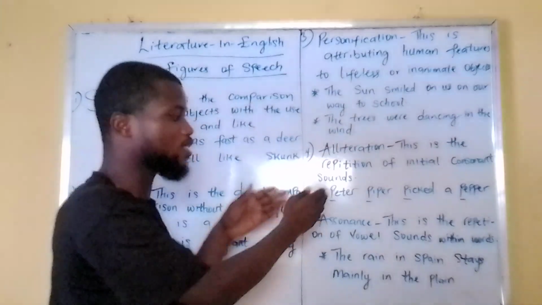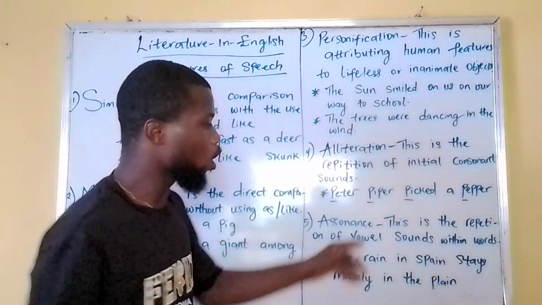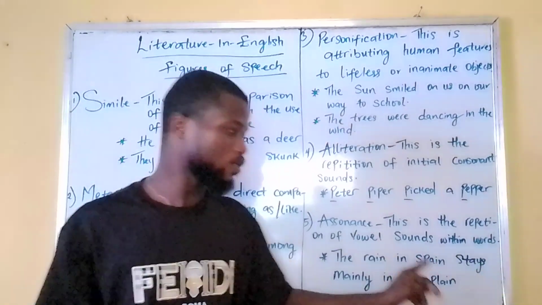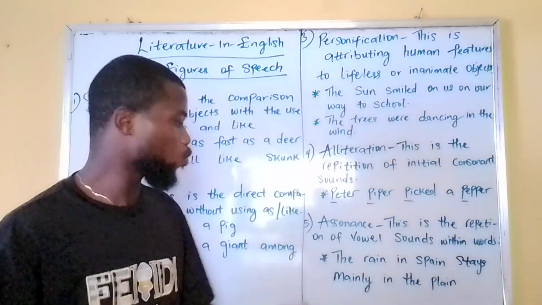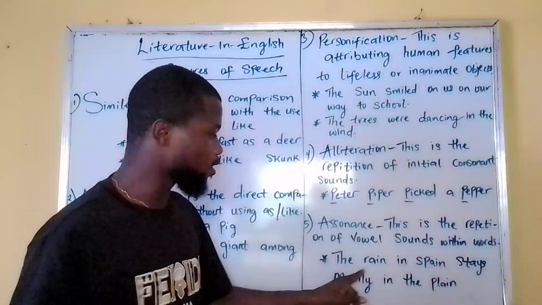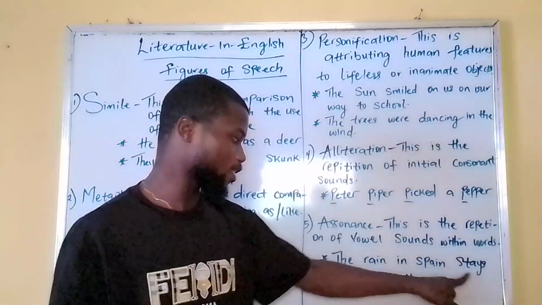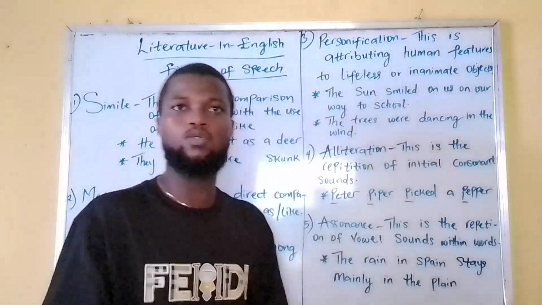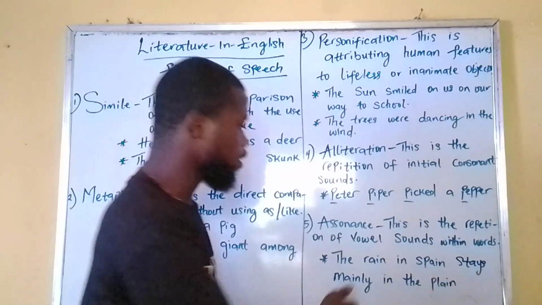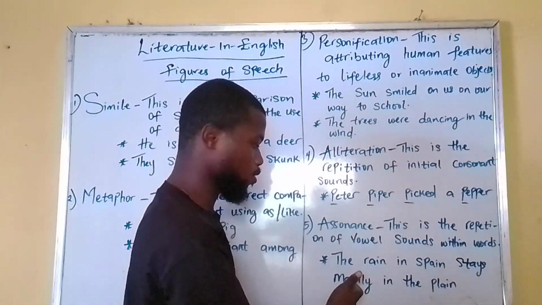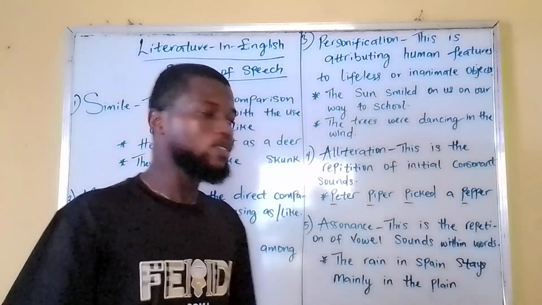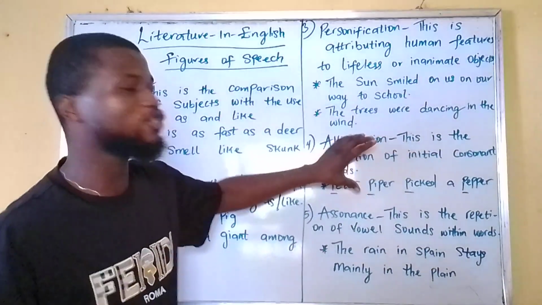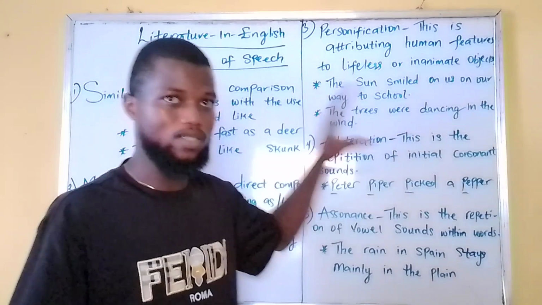Now, assonance is the opposite of alliteration, where we have the repetition of vowel sounds within words. Here, it says, the rain in Spain stays mainly in the plain. Now you will notice the vowel sound A. The rain, Spain, mainly, plain. So now this is assonance. For assonance, we're dealing with vowel sounds, and for alliteration, we're dealing with consonant sounds.